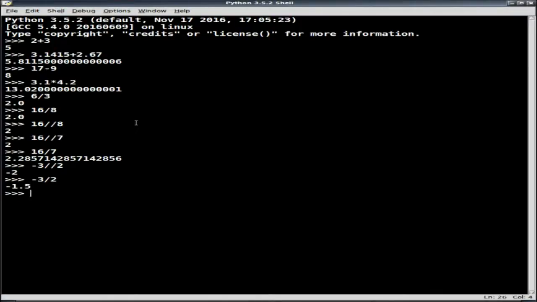If I wanted to do something like modular arithmetic, so if I wanted just the remainder when one integer is divided by another integer, how about we do something like 9 mod 2. I use the percent sign for that. So 9 mod 2 is going to give me 1. So 9 divided by 2 is going to be 4 with remainder 1. And so the modular arithmetic is going to give me the remainder.